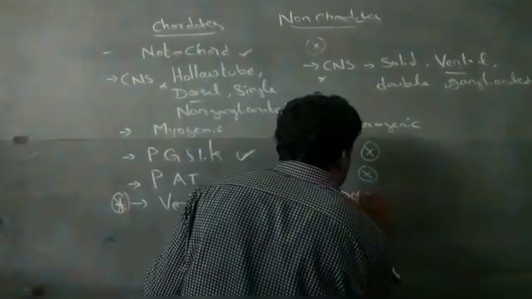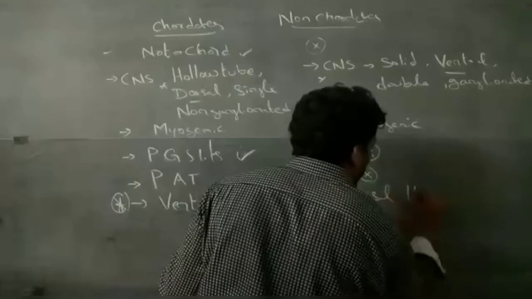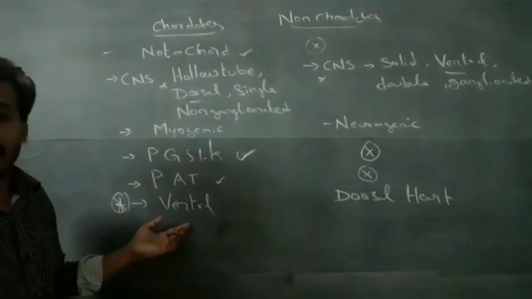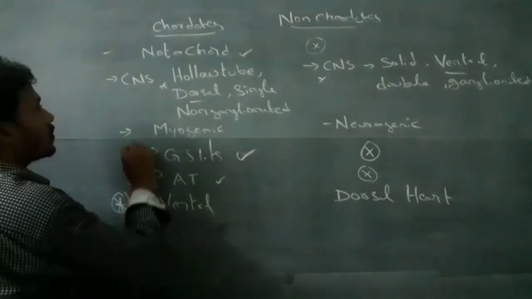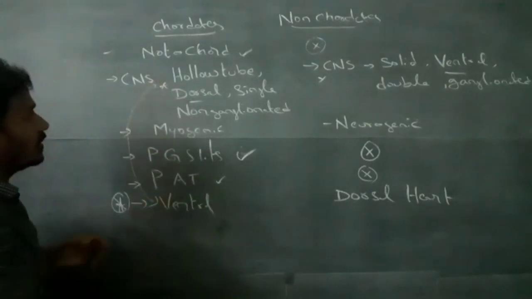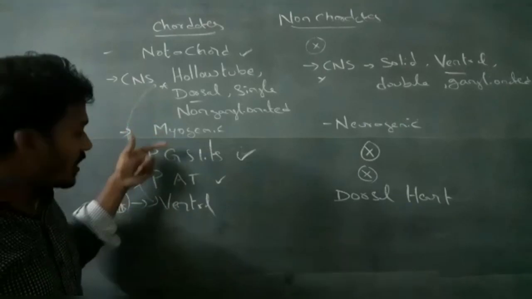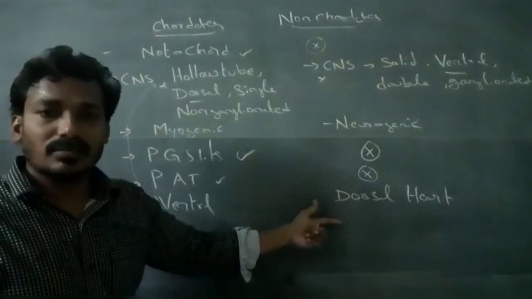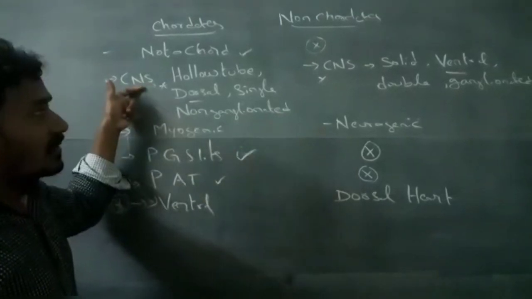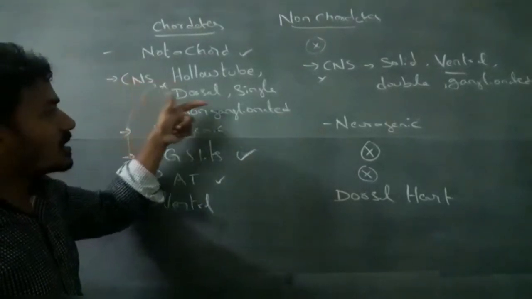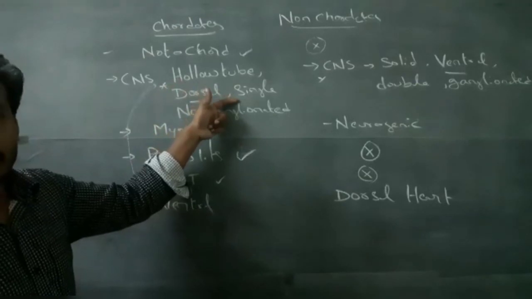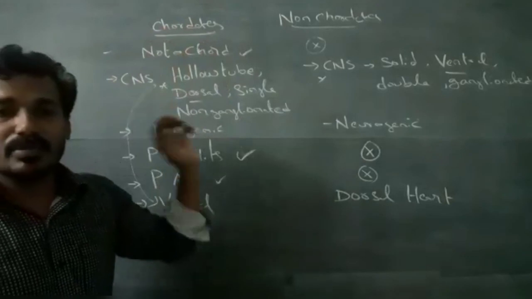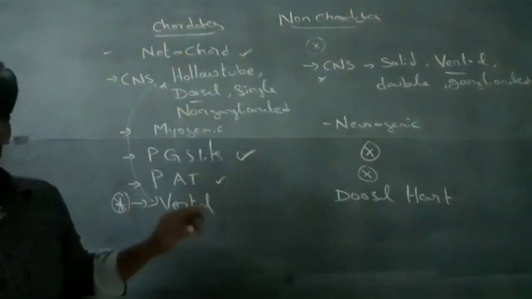These two are most important: the heart is myogenic and ventral in chordates, neurogenic and dorsal in non-chordates. The central nervous system is a hollow tube, dorsal, single, non-ganglionated. These are the main differences between chordates and non-chordates.